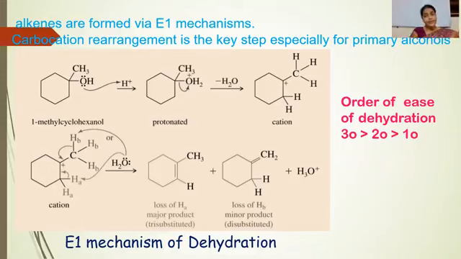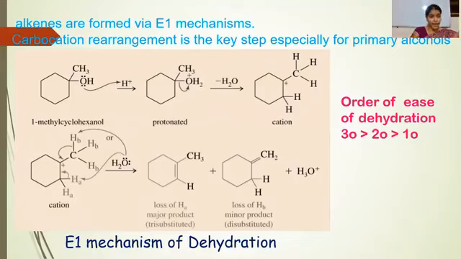If we discuss the stability of the carbocation, tertiary carbocation is more stable than secondary, and secondary is more stable than primary. So if a primary or secondary carbocation is formed as an intermediate during the reaction, it will automatically rearrange into the more stable carbocation. That means primary can rearrange into secondary or tertiary, and secondary can rearrange into tertiary.